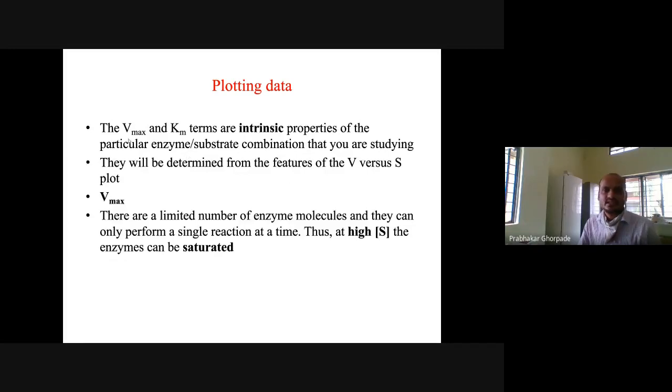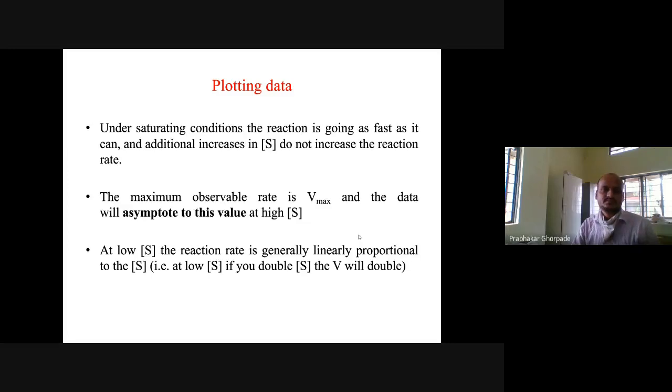In this one we can get the maximum velocity, Vmax. And Km, the Michaelis-Menten constant, we regard as an intrinsic property of the enzyme. So Vmax we can get. Next, under saturating conditions the reaction is going as fast as it can, and any additional increase in substrate does not increase the reaction rate. The maximum observable rate is Vmax, and the data will approach this value at high substrate concentration.